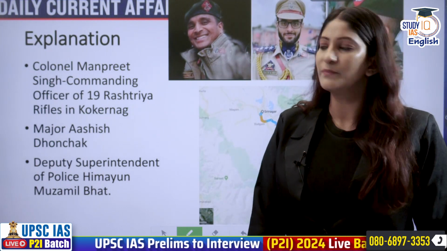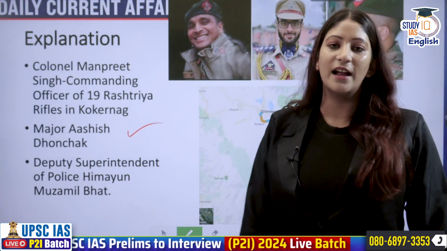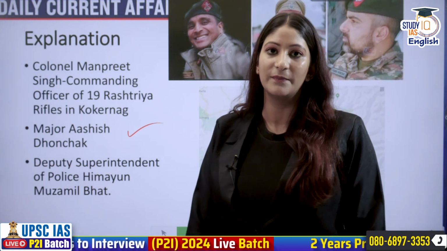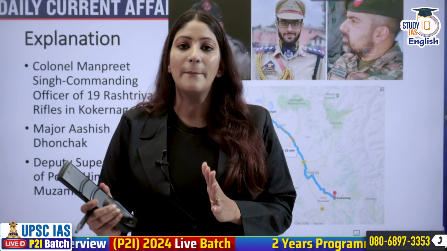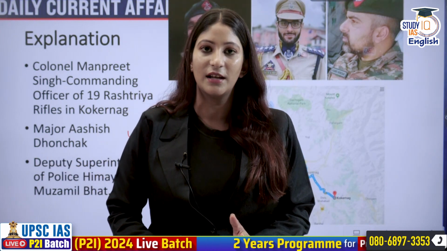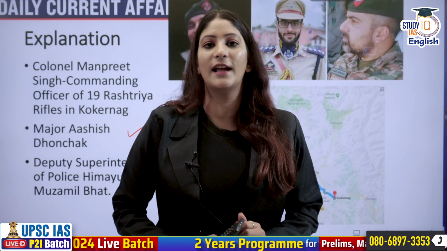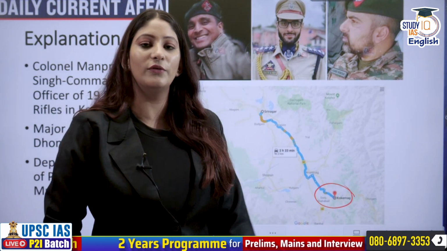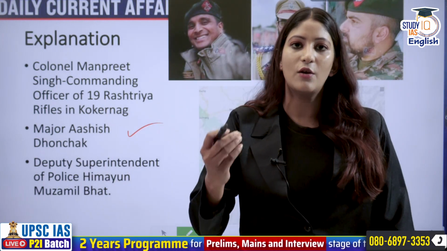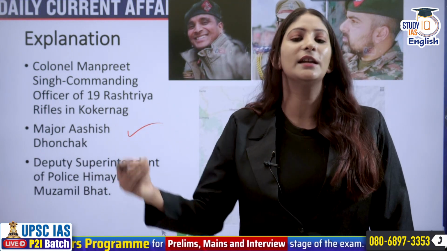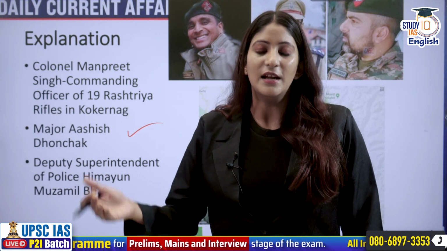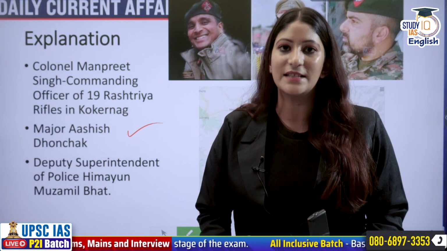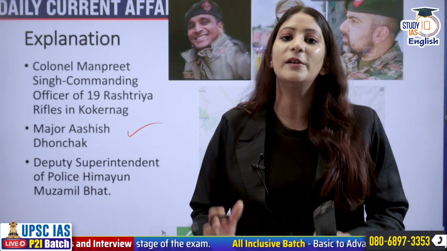Colonel Manpreet Singh, Major Ashish Dhonchak and DSP Humayun Bhat were martyred because they were part of a joint team operation in the Gadul forest in the Kokarnag region of Anantnag, where they went after getting some bits and tales about the presence of militants. The militants were strategically placed. They were hiding beside trees and bushes in such a manner that they were able to attack them.